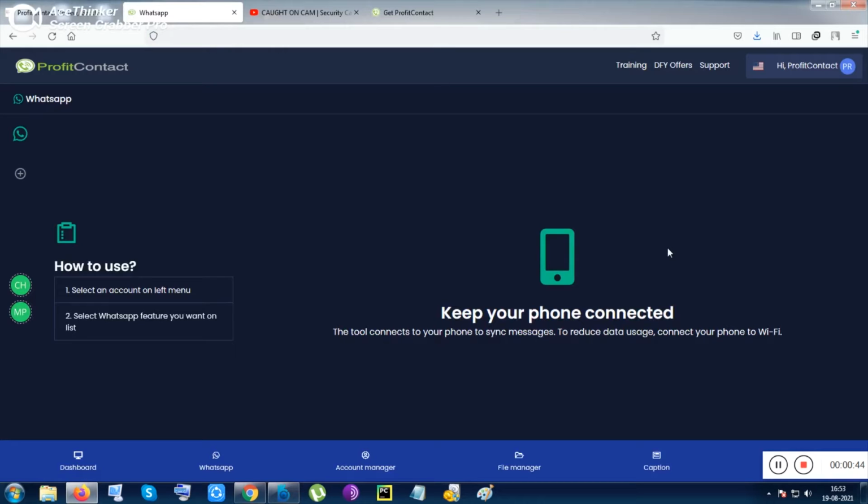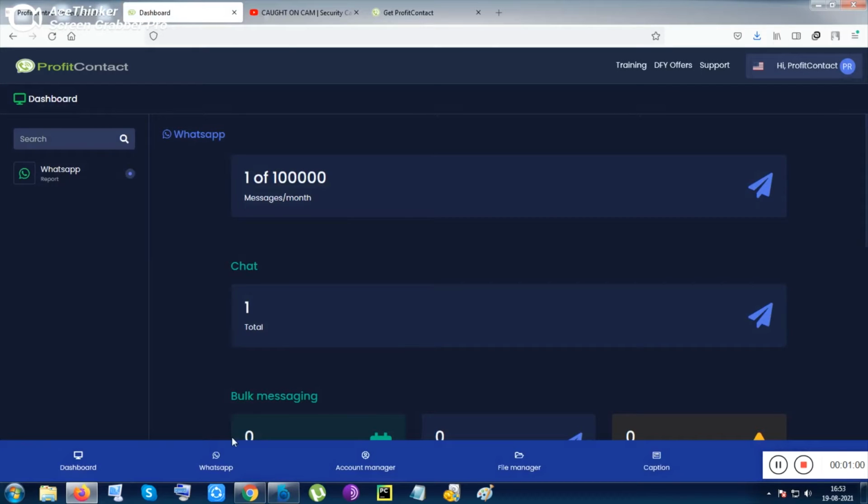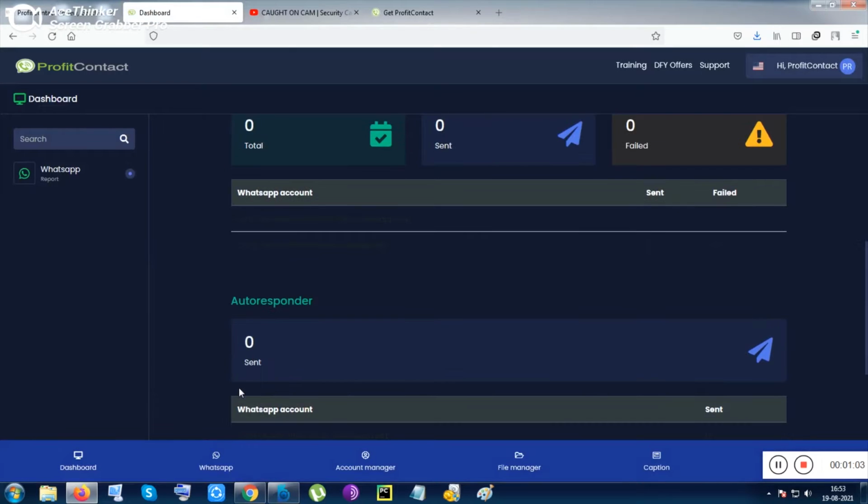This product is kind of similar to an email autoresponder. Inside an email autoresponder you can send your email to your list basically. The same thing can be done inside this product very easily with your WhatsApp contacts, with your WhatsApp list. Basically you need to have the list of people, you need to have the phone numbers of people, and then you can do the WhatsApp marketing.